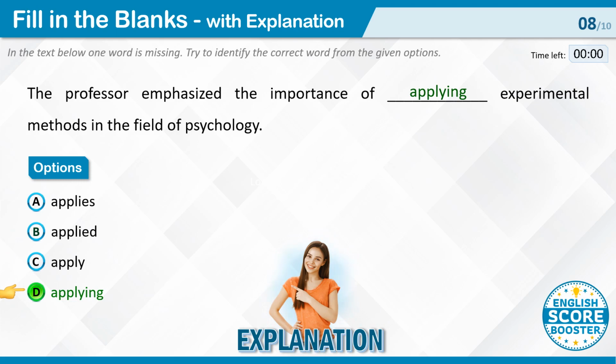Applying. This option is correct because it suggests an ongoing or continuous action, which fits well with the context of the professor, emphasizing the importance of experimental methods in psychology. In summary, considering the context of the sentence and the need for an ongoing action, option D, applying, is the most appropriate choice.